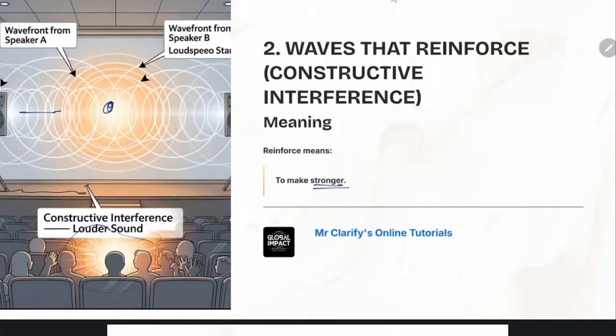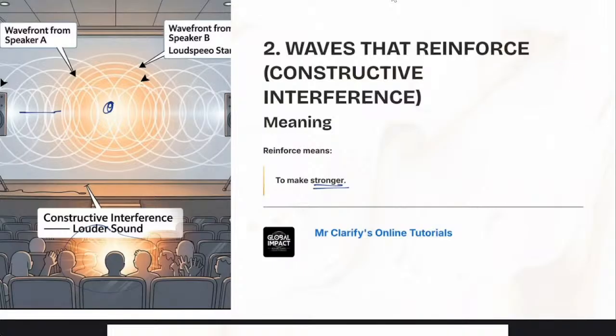So you can increase the volume by putting many speakers, because they will produce sound waves, and these sound waves are going to interfere or meet, and if they interfere in sync, they will do constructive interference. This is what sound engineers do. They practice this to make sure that the audience can hear nicely.